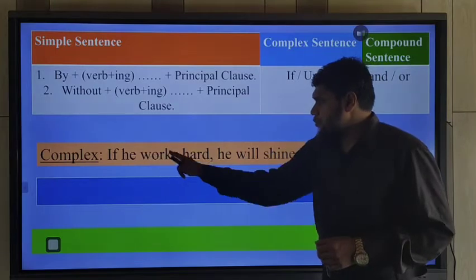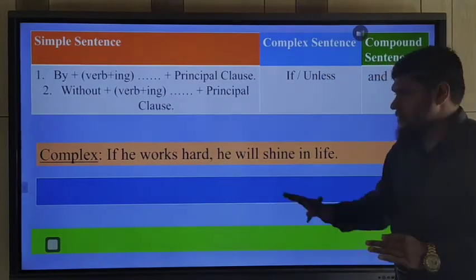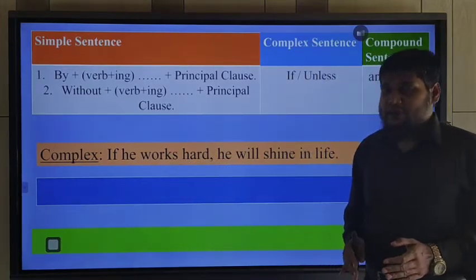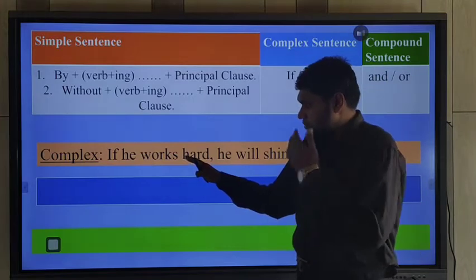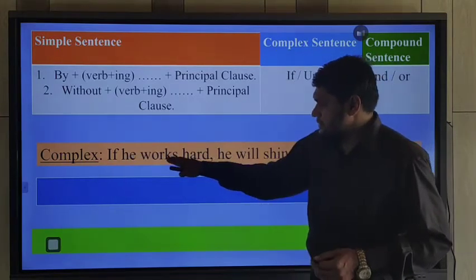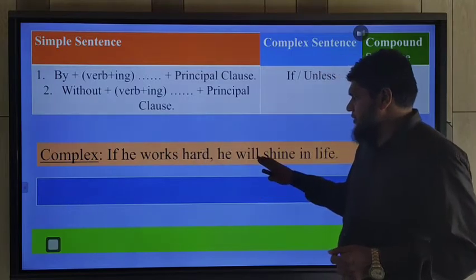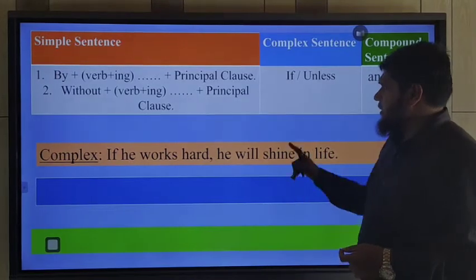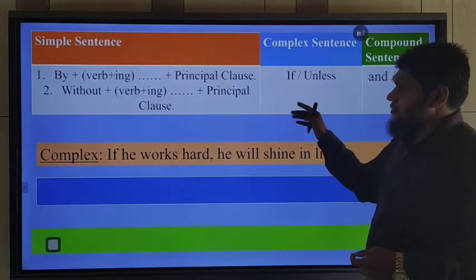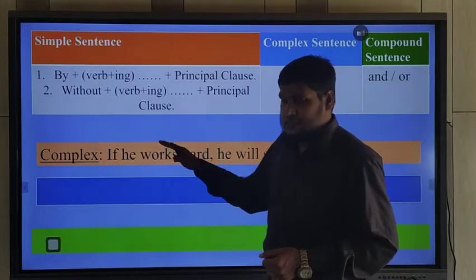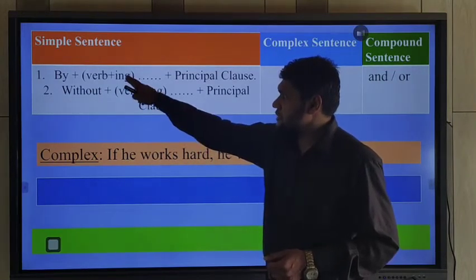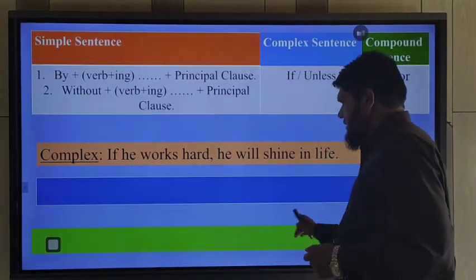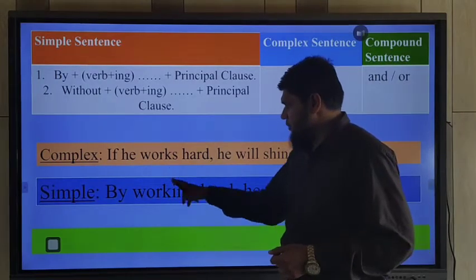Complex sentence: If he works hard, he will shine in life. It's an affirmative sentence. Both clauses, it is a subordinate clause and it is a principal clause. The clauses are connected with the conjunction if. So if the complex sentence is started with if and the sentence is affirmative, you should use the first structure, by plus verb plus ing.